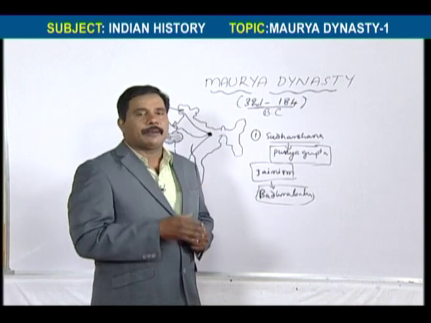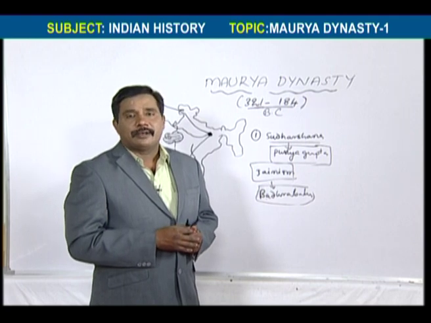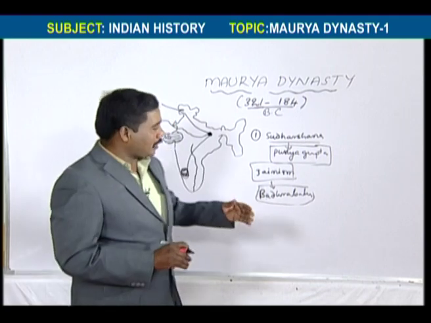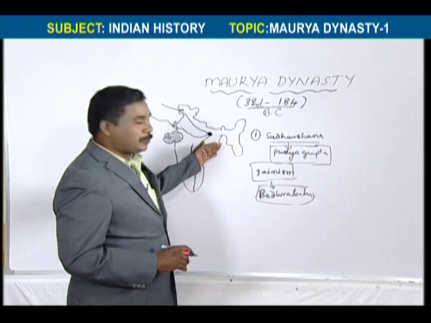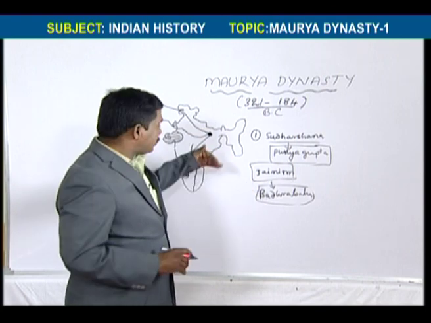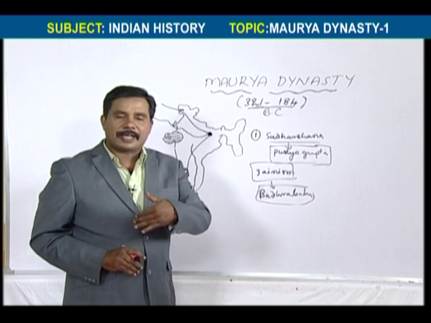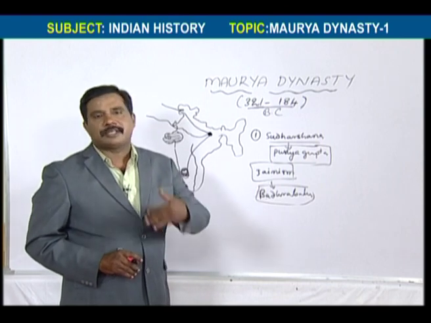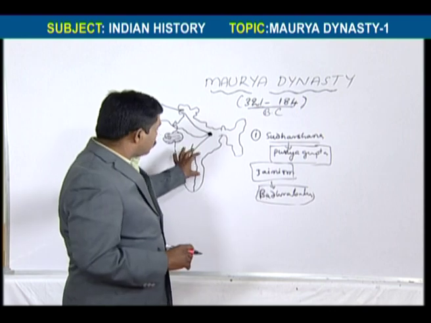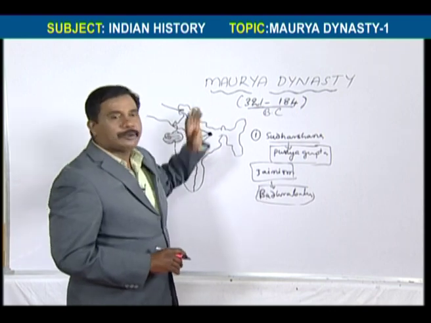Before that they had the capital Giribraja and Rajagruha. But later it became the capital of the Magadha rulers, and it continued as the capital of the Mauryas, Guptas, etc. That's why Pataliputram was the capital of the Mauryas.